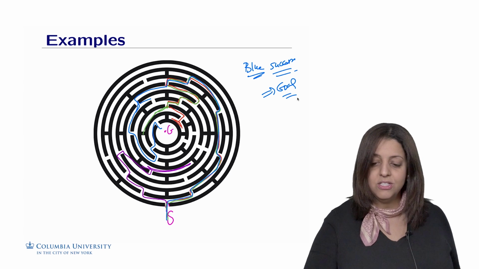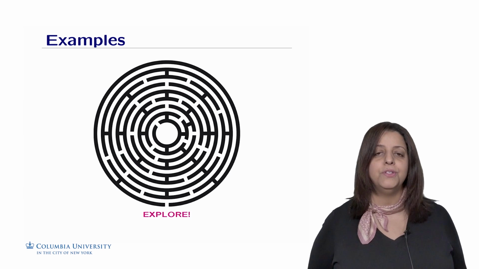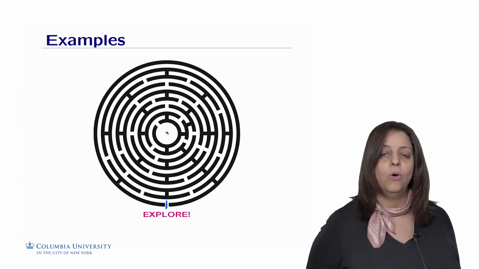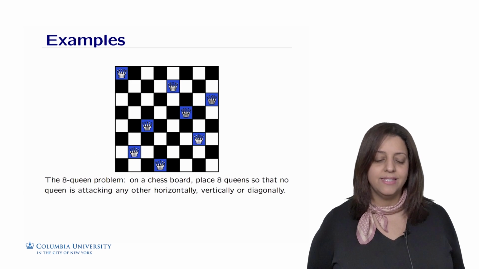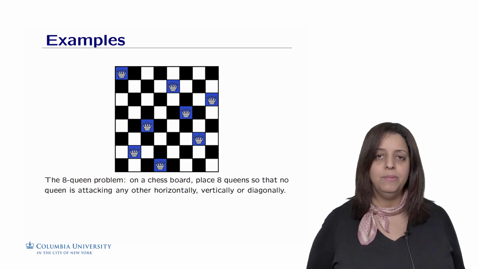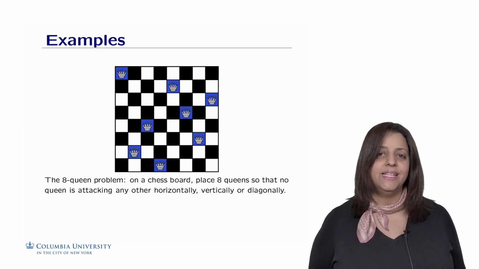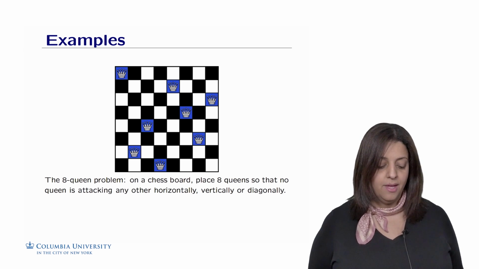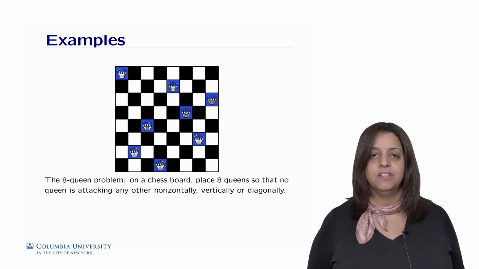What search agents do in general is something similar. They explore the search space to find a path between the start and the goal of the search problem. Another toy example is called the 8-queens problem. Probably you played with that. You have a chessboard on which we want to place 8 queens so that no queen is attacking another one. How do queens attack one another? If they are placed on the same line, either horizontally, vertically, or diagonally.